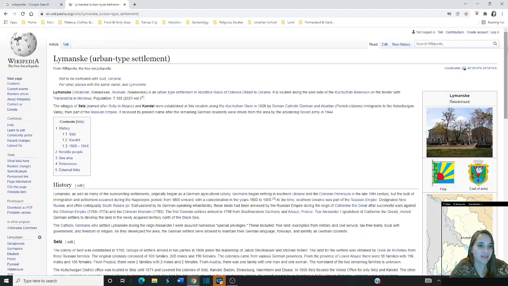Wikipedia is amazing. Again, print off those different languages of that same page, because again, you'll find different information on each.